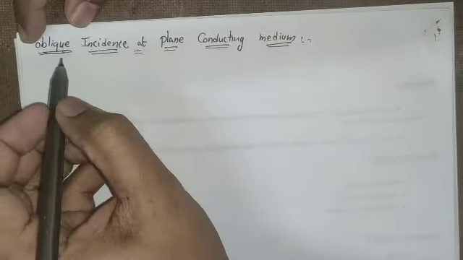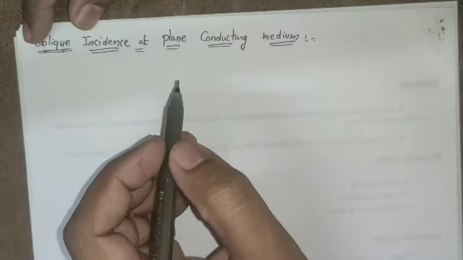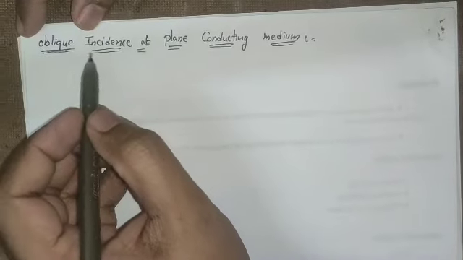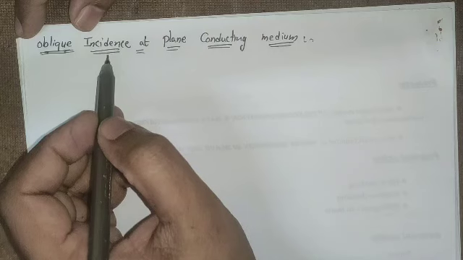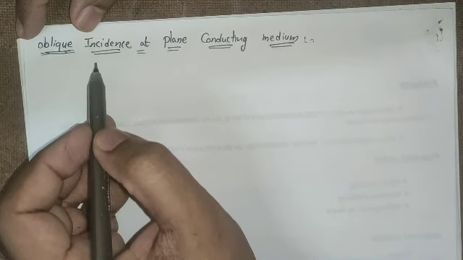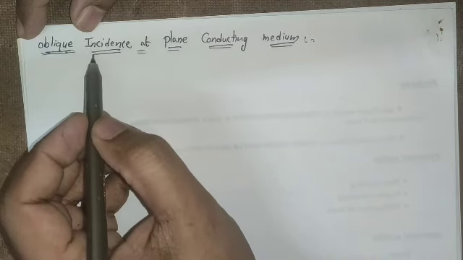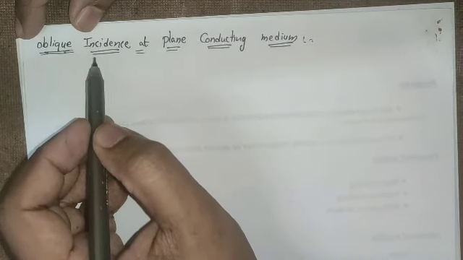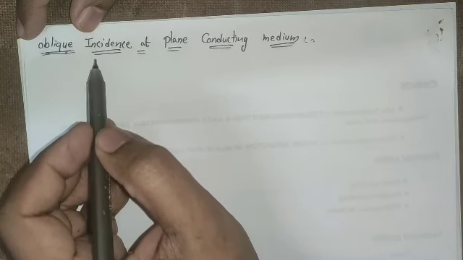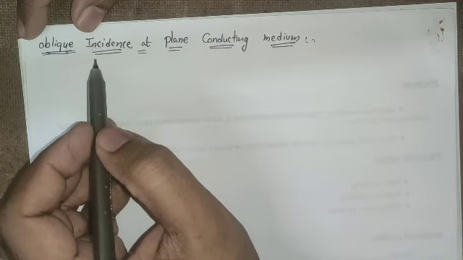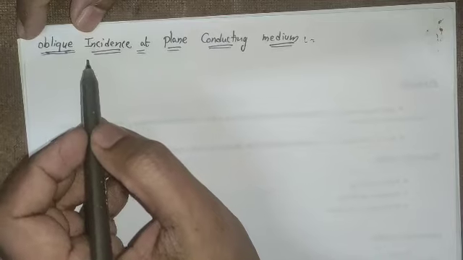Hello, today we have to discuss the concept of oblique incidence at a plane conducting medium. Here we have the oblique incidence. Basically, incidences are classified into two categories: one is normal incidence and the second is oblique incidence. Oblique incidence is when the electromagnetic wave makes a particular angle with the normal line of the boundary separating the two mediums.